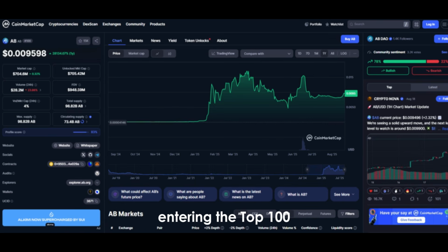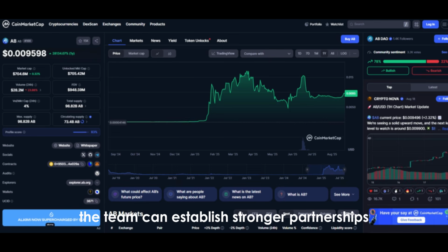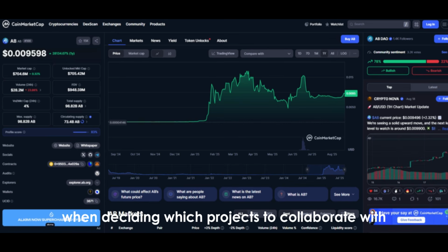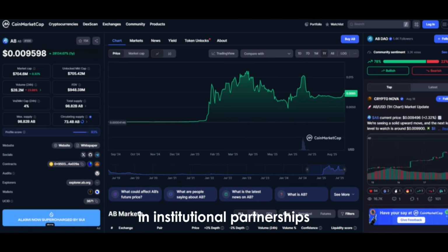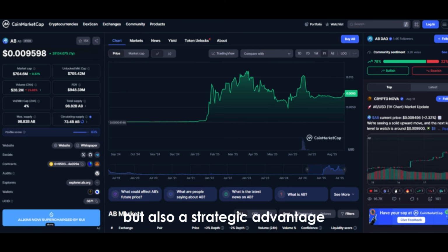Entering the top 100 also serves as a major motivation for the project team. The team can establish stronger partnerships, announce new collaborations, and take steps that will support the project's long-term success. Many institutions and companies also consider market ranking when deciding which projects to collaborate with. A project in the top 100 is more easily accepted in institutional partnerships. At this point, Zbcn would not only gain price appreciation, but also a strategic advantage.